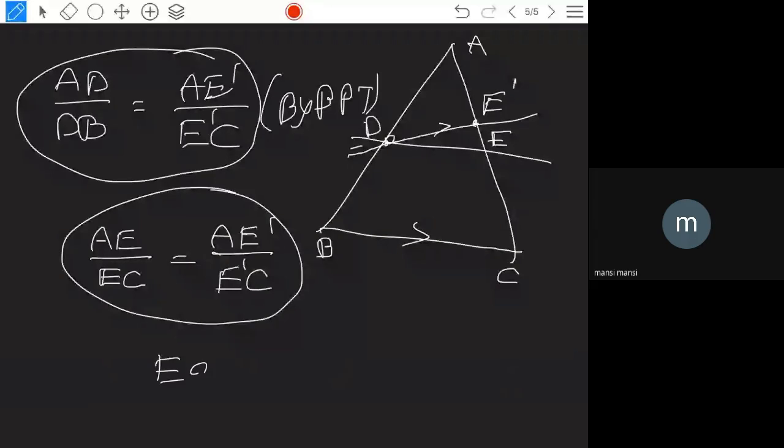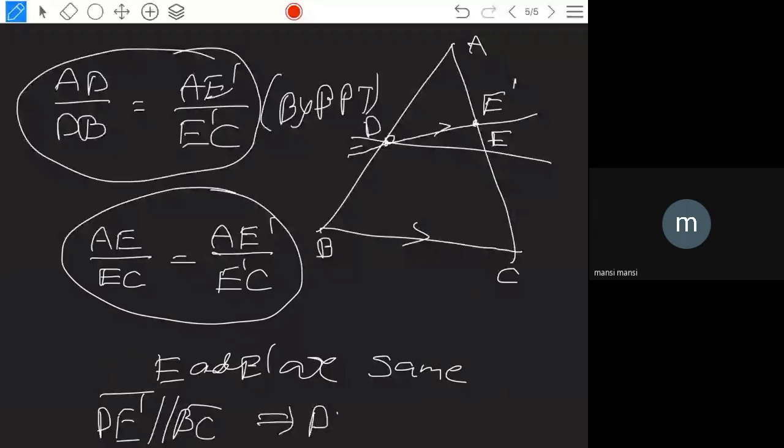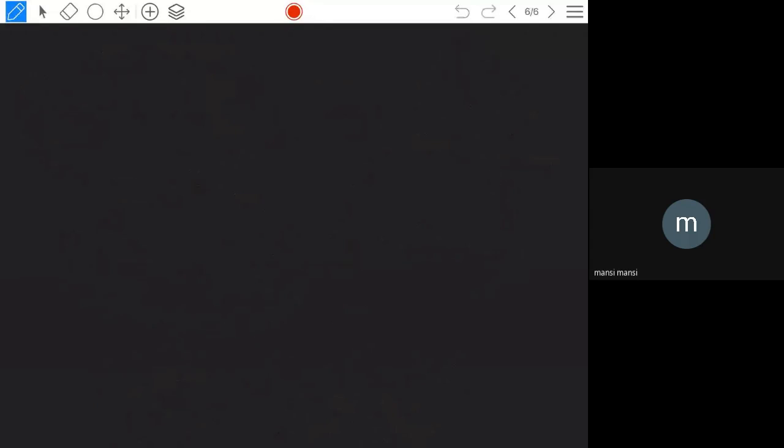DE dash is parallel to BC, as we assumed, and E and E dash both coincide. From this you can say that DE is parallel to BC. So this is the converse of the basic proportionality theorem. This is not that important, but the basic proportionality theorem especially is very, very important.